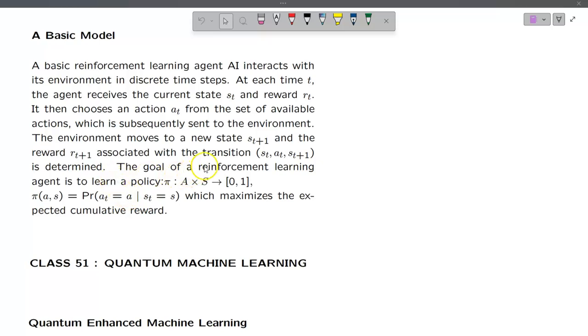So the goal of reinforcement learning is to learn a policy pi which maximizes the expected cumulative reward. So our goal is to maximize the reward, and reinforcement learning gives a model for how to maximize the cumulative reward. So that is reinforcement learning.